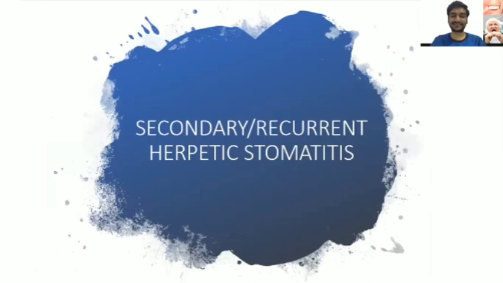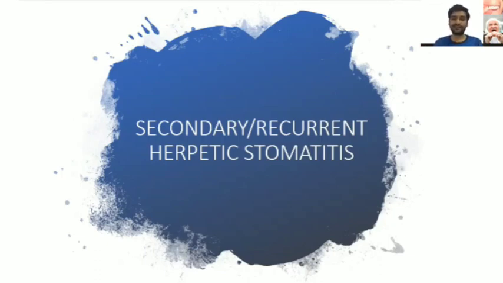Now next, secondary or recurrent herpetic stomatitis. Now what does this mean, secondary or recurrent? Till now you saw that primary herpetic stomatitis was a primary attack. The person was not attacked before in his life and it was his first attack, so he couldn't face the virus and symptoms were developed. Now the person is already having immunity, right? And the virus is staying in the ganglia in its dormant phase after healing is completed.